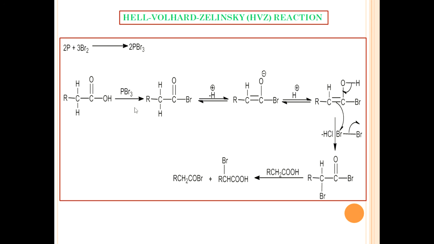This phosphorus trihalide acts as a catalyst for the initial conversion of carboxylic acids into acid halides. This acid halide undergoes halogenation at the alpha position via its enol tautomer.